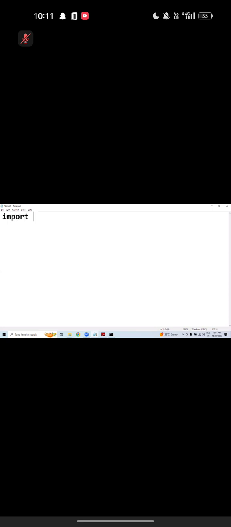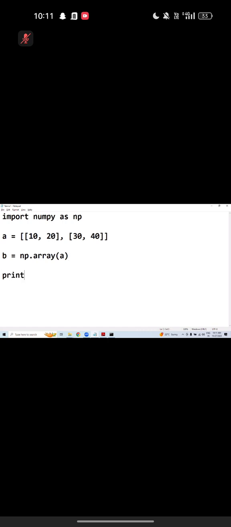Import numpy as np. a equals, let me create a nested list. Nested list create చేస్తాను చూడండి. 10, 20, 30, 40. Then b equals np dot array of a.